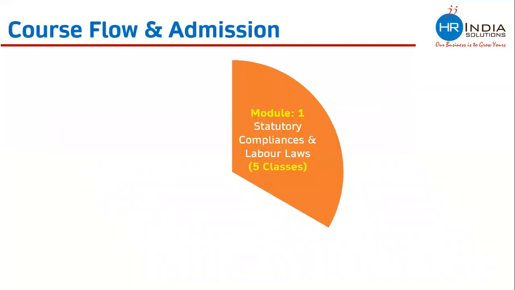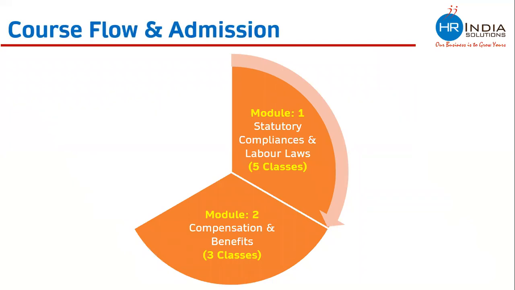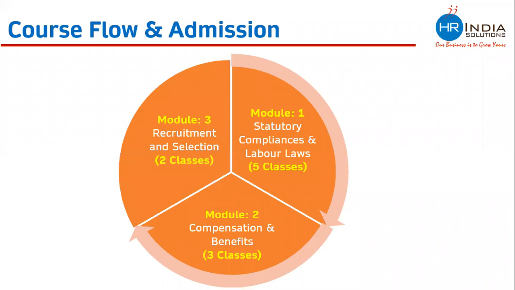Let me share how the course flows. We start with module 1, and after completing 5 classes of module 1, we move to module 2. There are 3 classes for module 2. After completing module 2, we move to module 3 of recruitment and selection, which has only 2 classes. After completing module 3, again we move to module 1. And in this circular way, the course keeps on going.